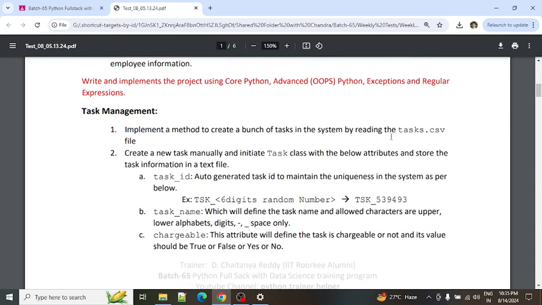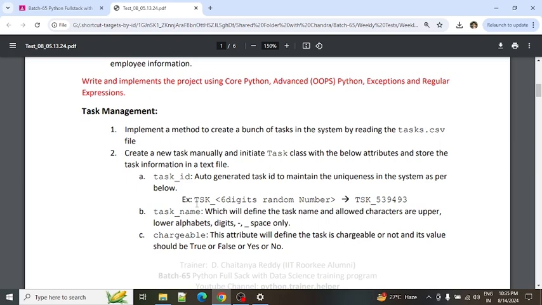Now the first point is to implement a method to create a bunch of tasks in the system by reading the task.csv. There is a file called task.csv, and this file has a list of task information. So you need to implement it. For example, if there are 10 tasks in the file, all 10 tasks have to be created in the system at a time. That is the one point.